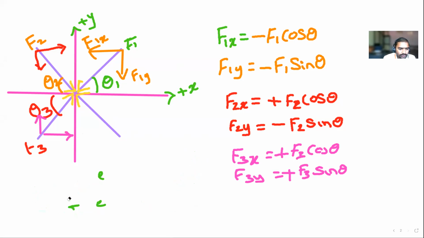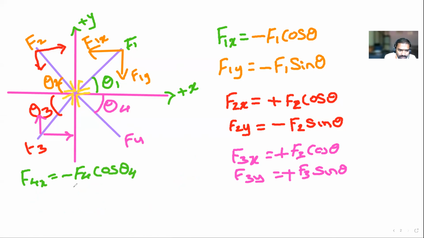So for the fourth force, F4, I will write it as the fourth force. F4 is making an angle theta 4 with respect to horizontal. Now can you tell me? F4x is equal to minus F4 cos theta 4, and F4y is equal to plus F4 sin theta 4.